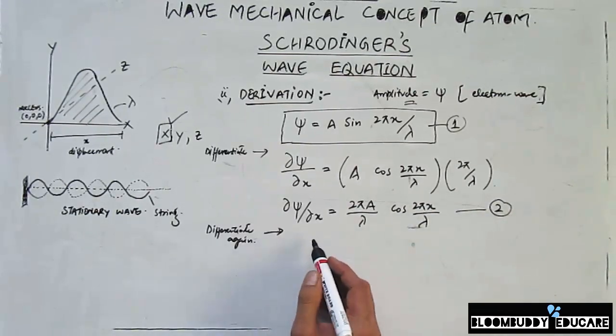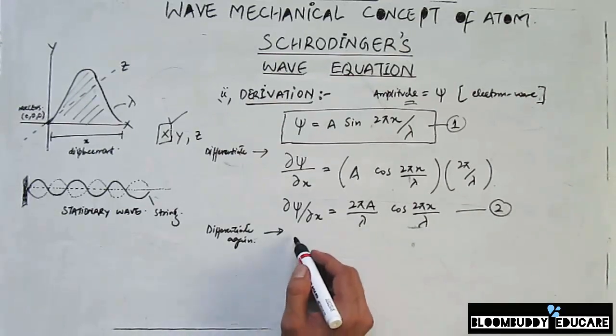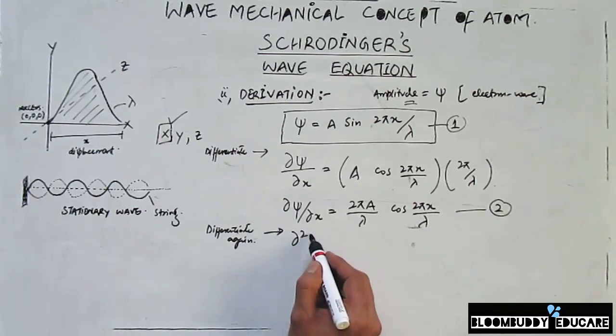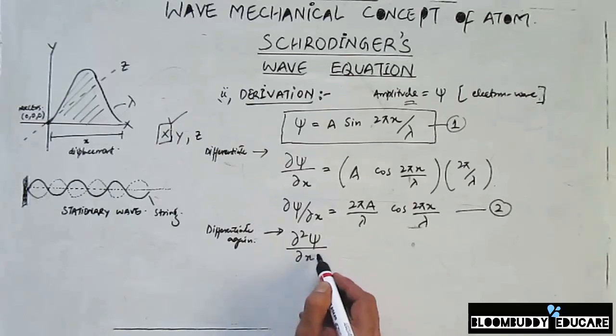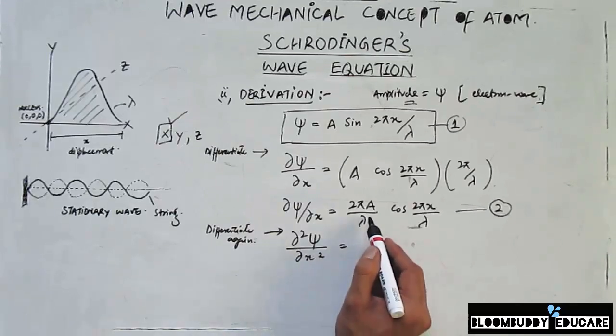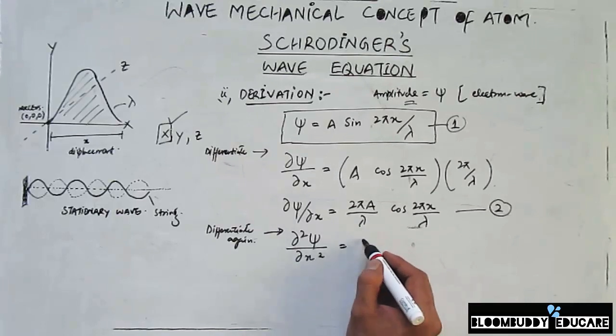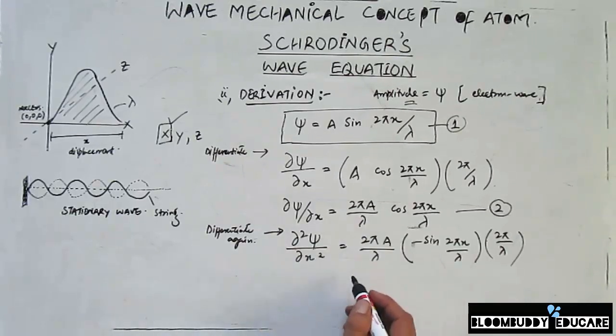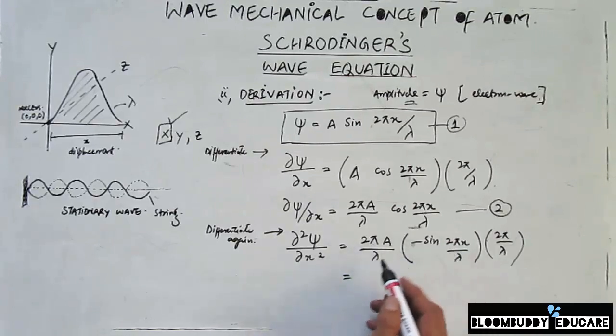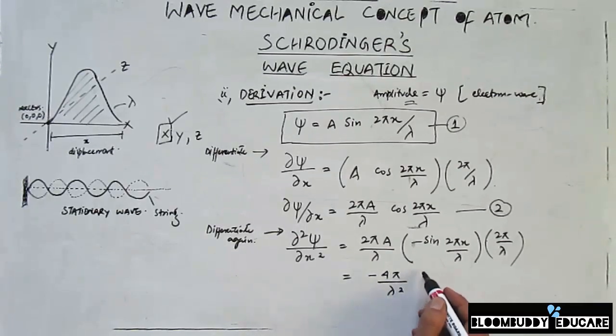Upon differentiating equation 2 again, we get del square psi divided by del x square. When I solve this equation again, it becomes equal to minus 4 pi square by lambda square, and then this a I'll keep with the sine, so a sine 2 pi x by lambda.